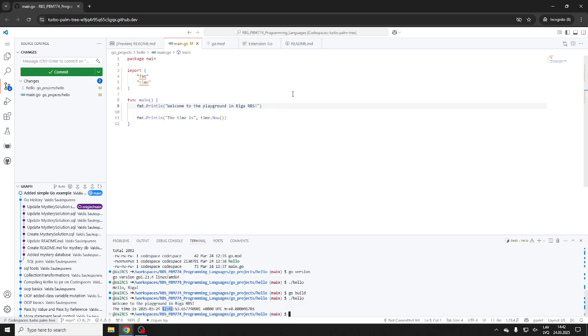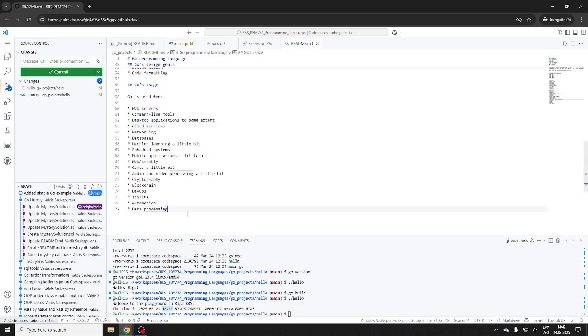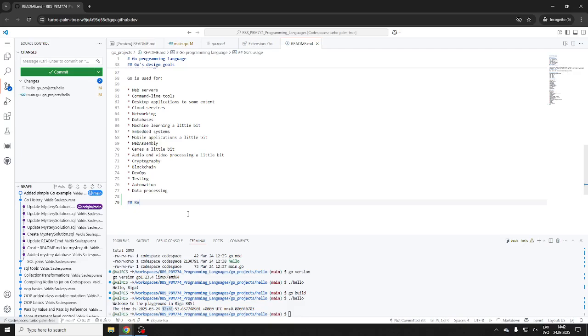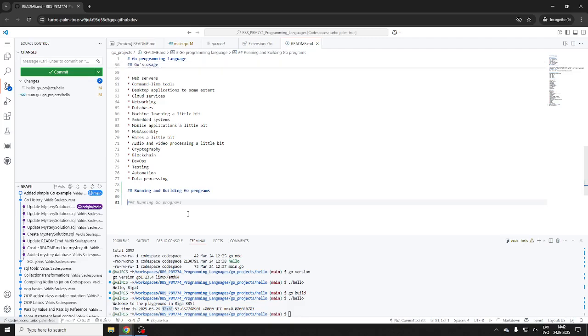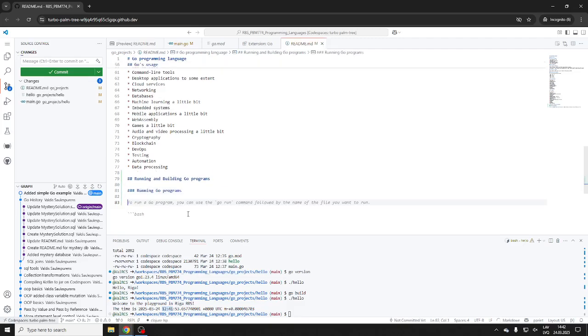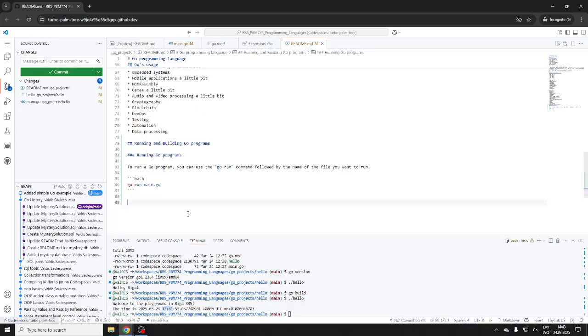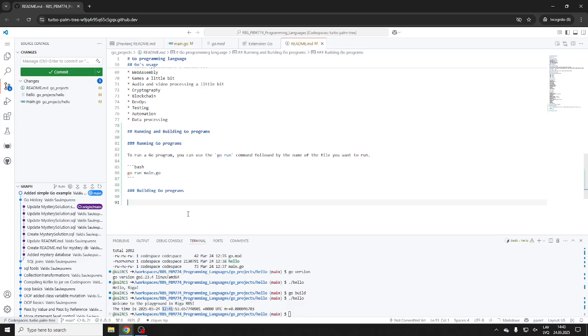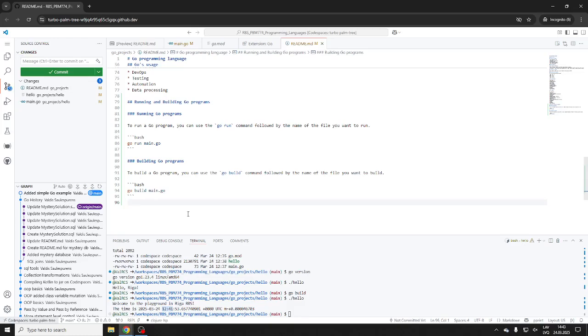So again, let me read this. Running and building Go programs. Simple. It's basically go run. Yep, that's what we do. On building Go programs, we use, of course, go build. So we'll have a binary.